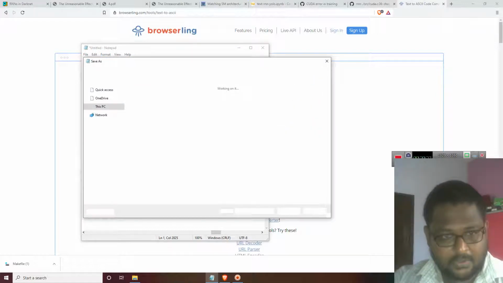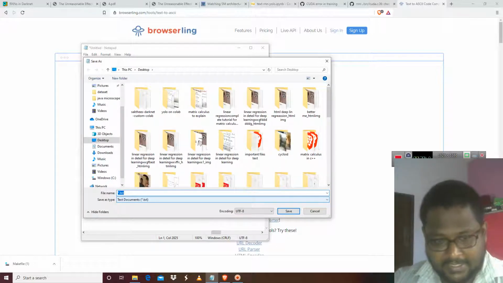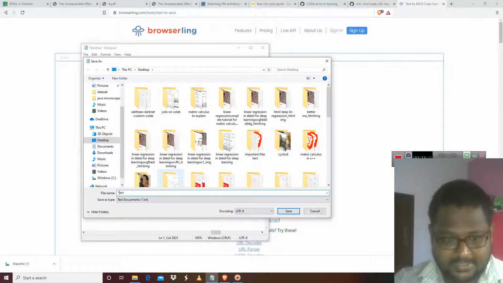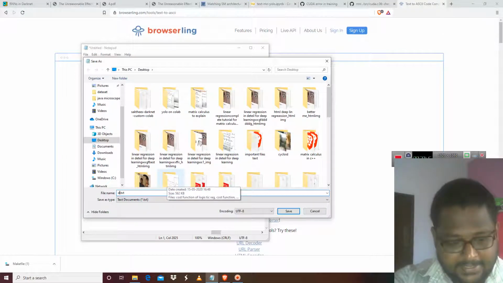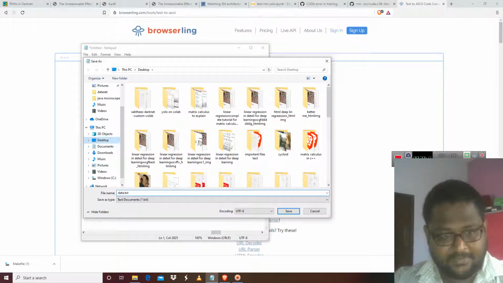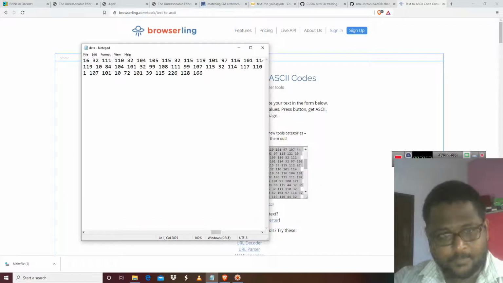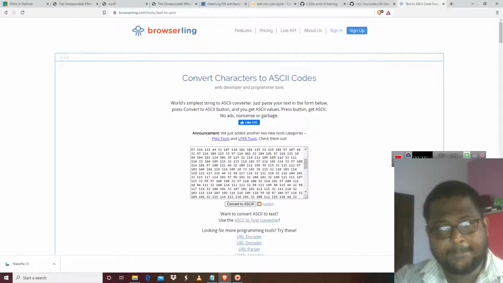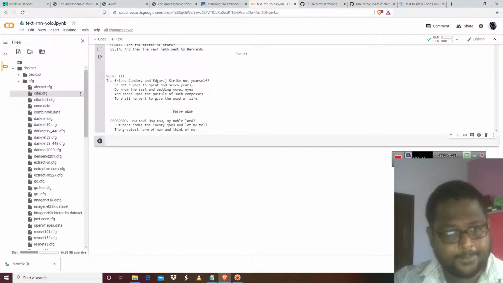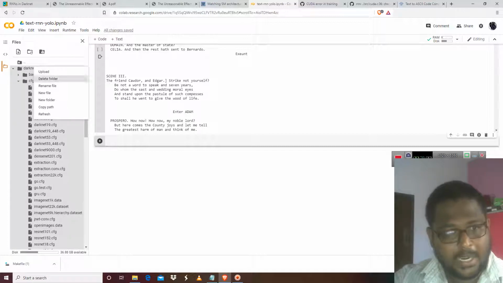data.text. You have to convert the text to ASCII, but you have to save it as text. I'm saving it as data on the desktop, which will be better. Then get back here, then get back to the darknet and upload.